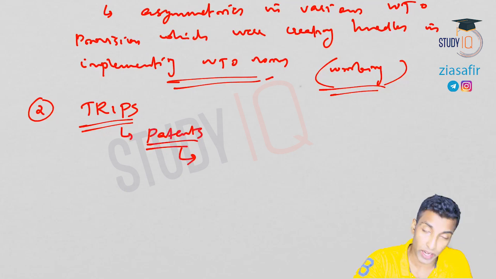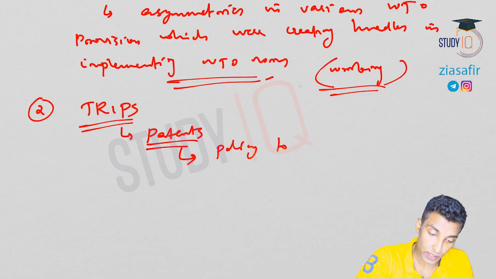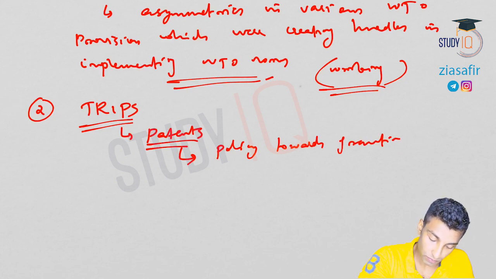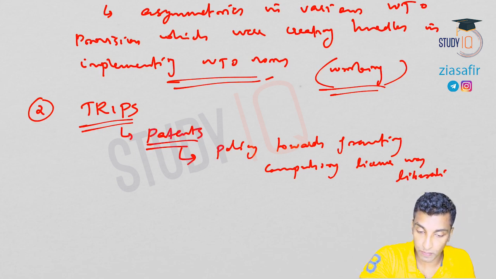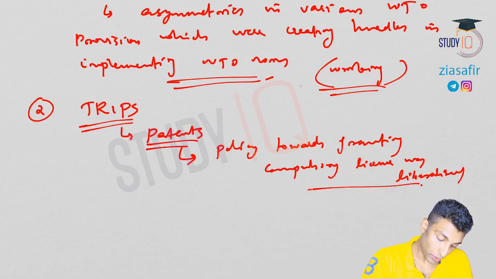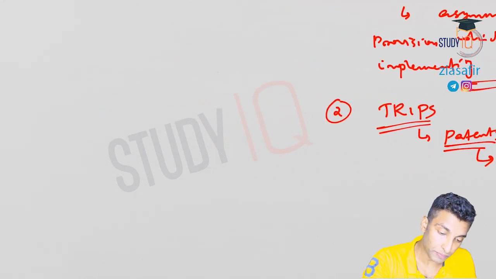So here, what I need to write is: policy towards granting compulsory license was liberalized. Okay, so now what do you mean by compulsory license?